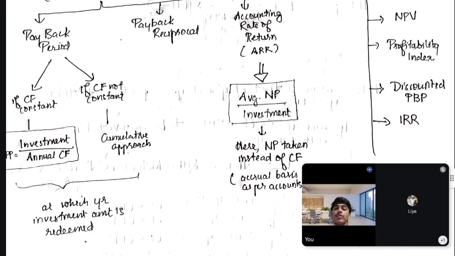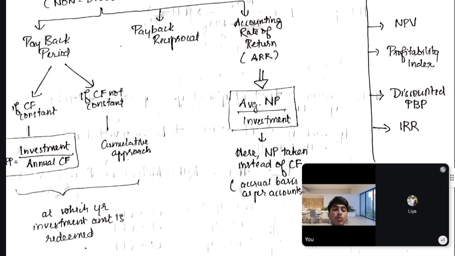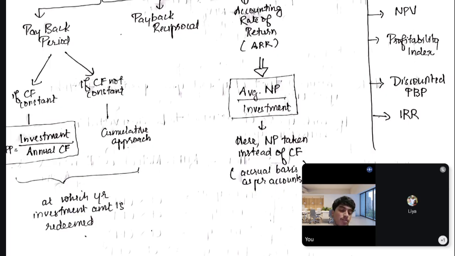That's the simple logic. You can only use the division formula, investment by annual cash flow, if the cash flow is constant. If the cash flow is not constant, you cannot divide, because it's not uniform across all the years. So for that you have to do a cumulative approach. You have to add up the inflows, like 20,000, 30,000, 60,000, which are of various amounts, and find the cumulative point at which you receive the initial investment.